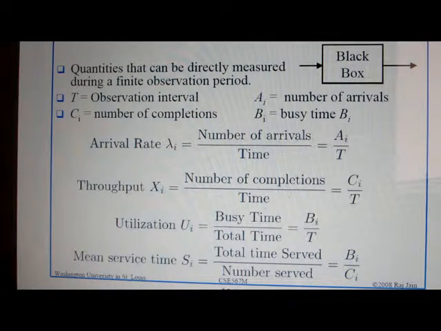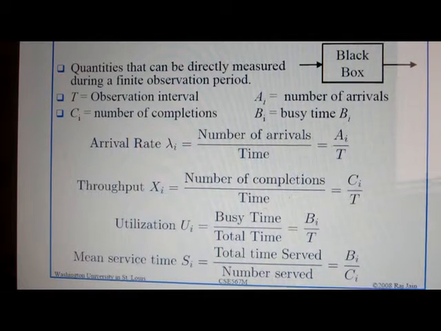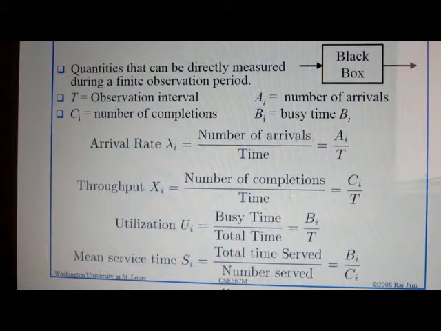The arrival rate, denoted by lambda i, is equal to the number of arrivals divided by time. Throughput, that means the completion rate, is equal to the number of completions divided by time. Utilization is equal to busy time divided by total time, and lastly mean service time is equal to busy time divided by the number of completions.